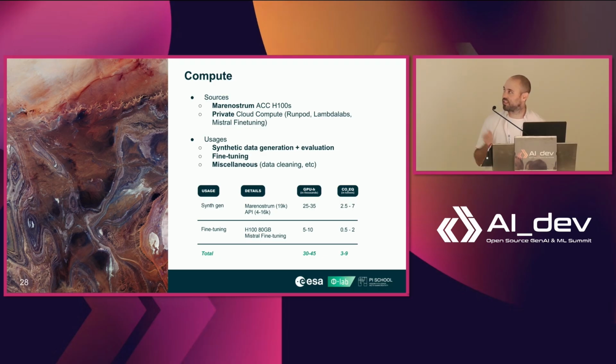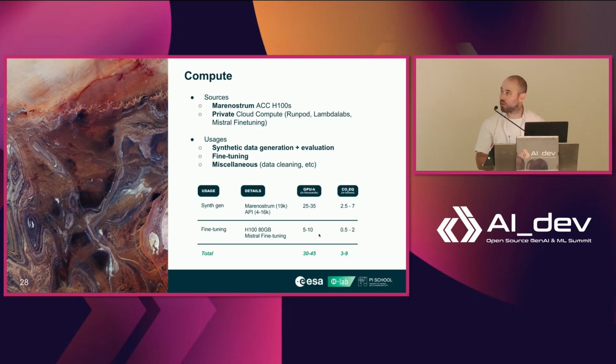As I say, we're still in development, so the numbers are not fully exact yet. There are some estimates. For the synthetic generation, we mainly used Mare Nostrum, and we're probably going to do from 4 to 16. It's a large range, but sometimes it's hard to estimate GPU hours by API calls. This should result in between 25 and 35,000 GPU hours.